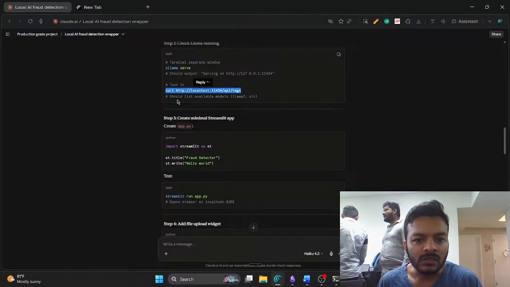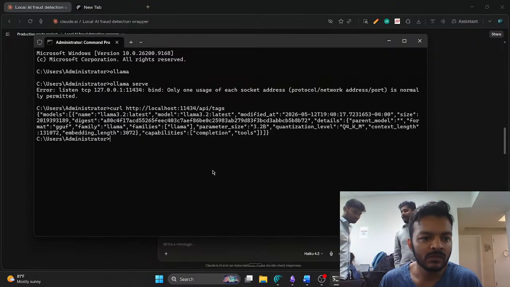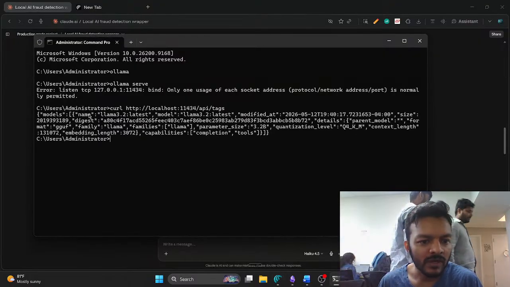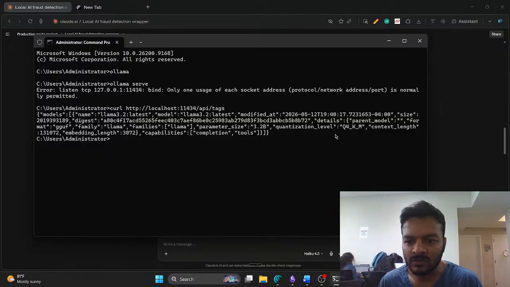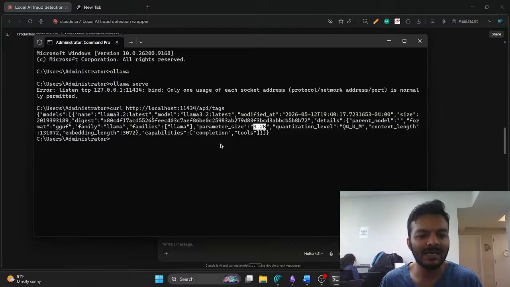Test it, curl. Okay, we'll try this. Oh, see, we have Llama 3.2. Yeah, we just have one model, otherwise it will show a list of other models also. Context length is 131, embedding length is this, I don't know. Parameter size is 3.2 billion parameters, which is not as strong, but it's okay.